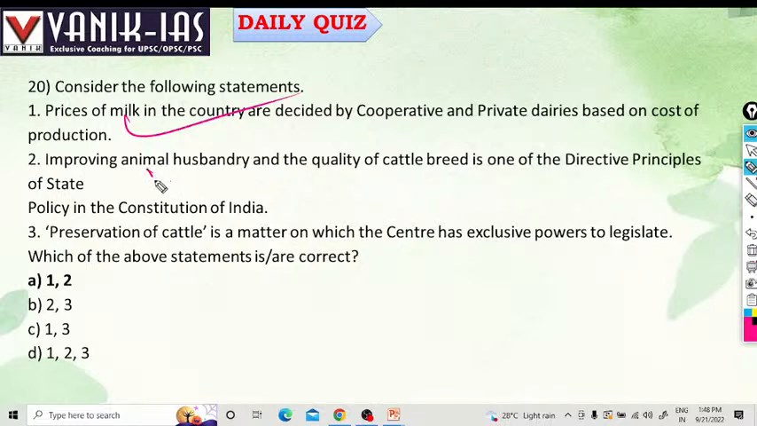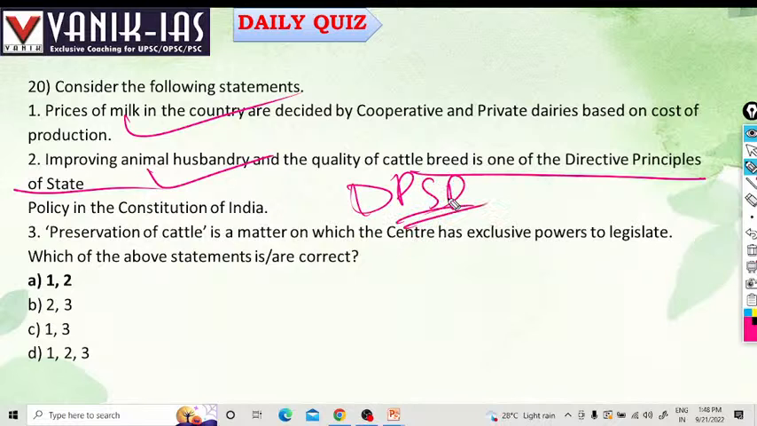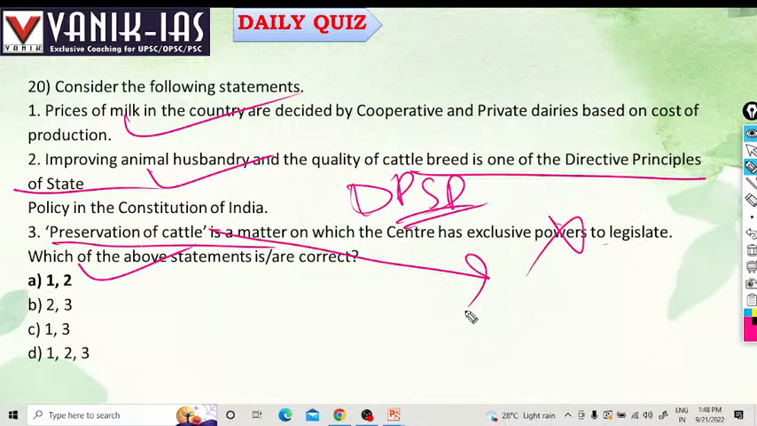Improving animal husbandry and quality of cattle breed would be one of the directive principles of state policy. Yes, it is mentioned in DPSP to take care of the cattle because they are giving milk and nutrition. So one and two options are right. Preservation of cattle is a matter that is mentioned as exclusive power to legislate of center. No. Preservation of cattle belongs to state.